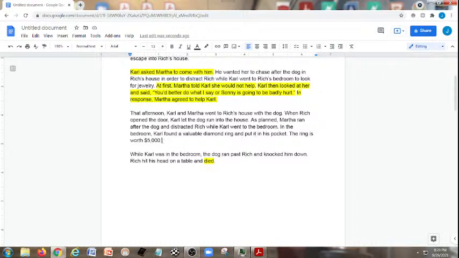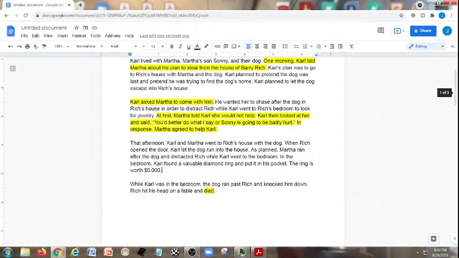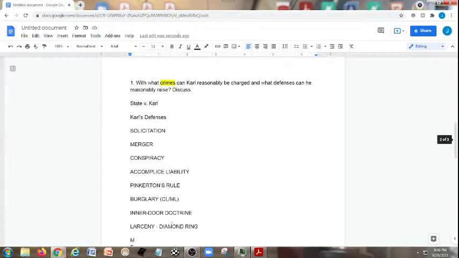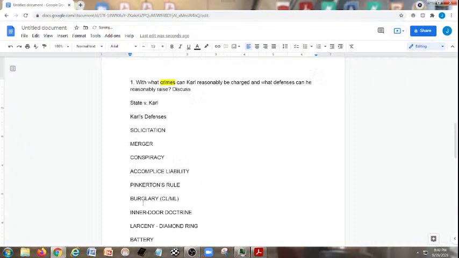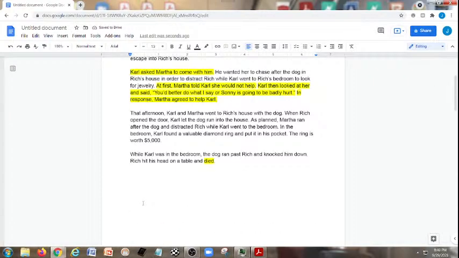The ring is worth $5,000, and that also will play into the value of the ring. Okay, $5,000. While Carl was in the bedroom, the dog ran past Rich and knocked him down. Now, even though we may have a battery here, battery technically would merge into the further offense. Rich hit his head on a table and died. But we want to make sure we talk about it, just in a smaller sense. So battery is basically unjustified force on another's person. And then Rich hit his head on the table and died.